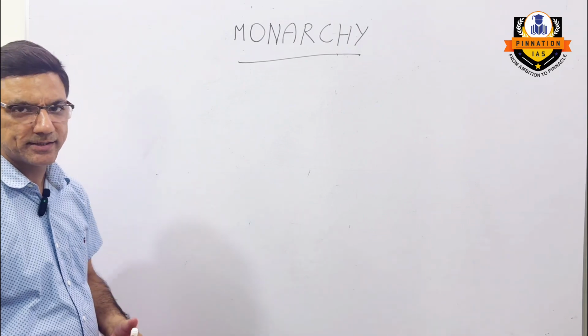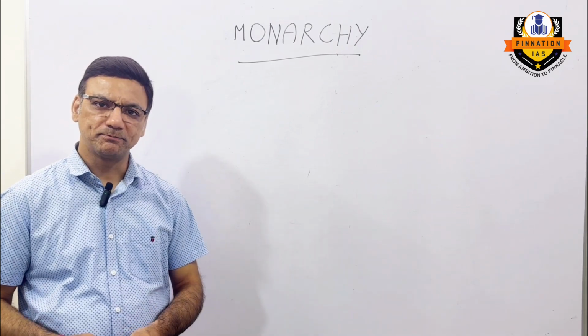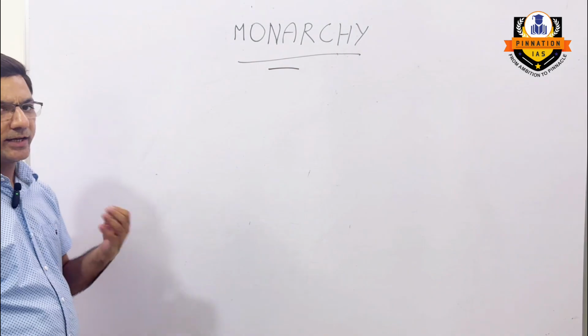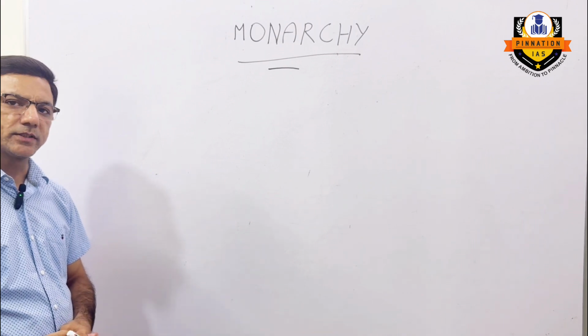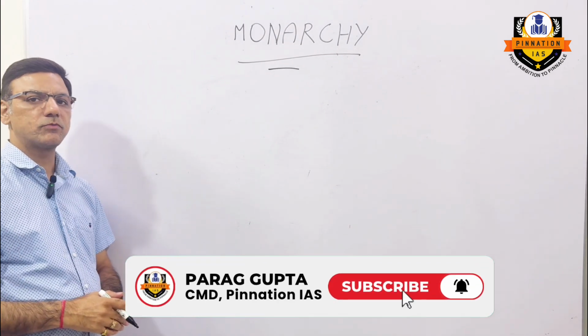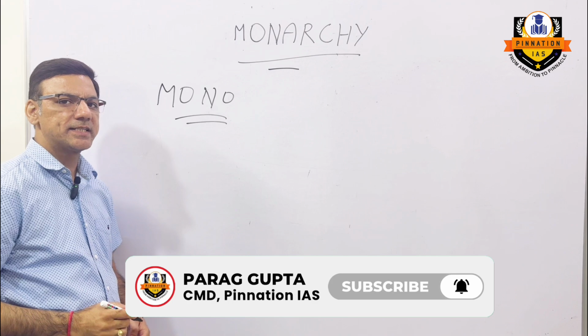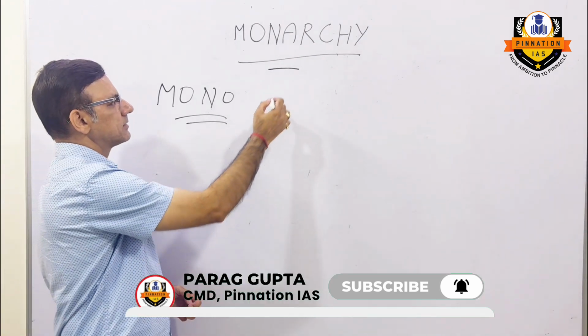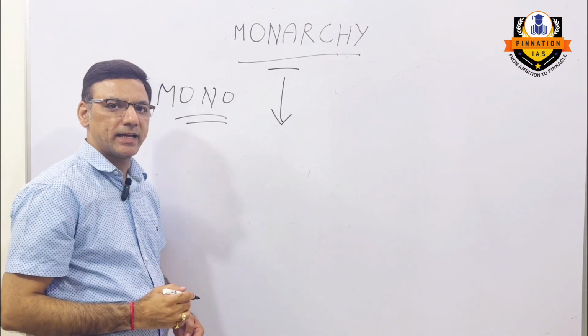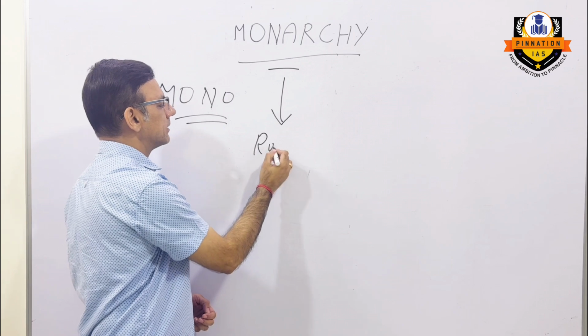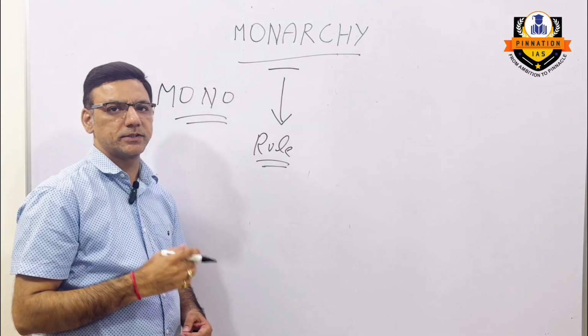What was the political system during the times of Kautilya? It was called monarchy. Now let us understand the meaning of the term monarchy. Monarchy comes from the word mono, which means single person. So that means monarchy can be said as rule by a single person. Now, what are the other features of a monarchy?